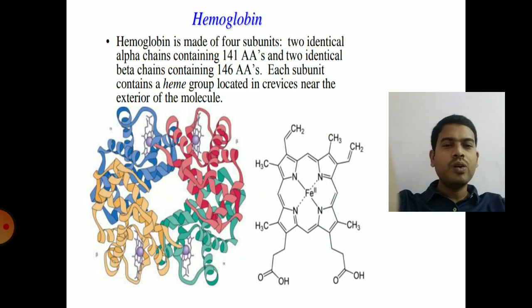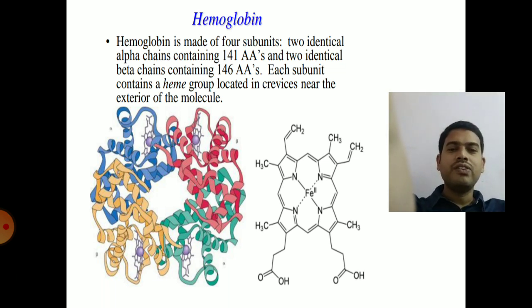So the best example is hemoglobin. Hemoglobin has two identical alpha chains and two identical beta chains. Each alpha chain contains 141 amino acids and 146 amino acids are present in the beta chain. Each subunit contains a heme group. So four chains, two identical alpha chains and two beta chains, which are linked with non-covalent interactions. So the best example for quaternary structure is hemoglobin. You can see the quaternary structure here with four different chains.